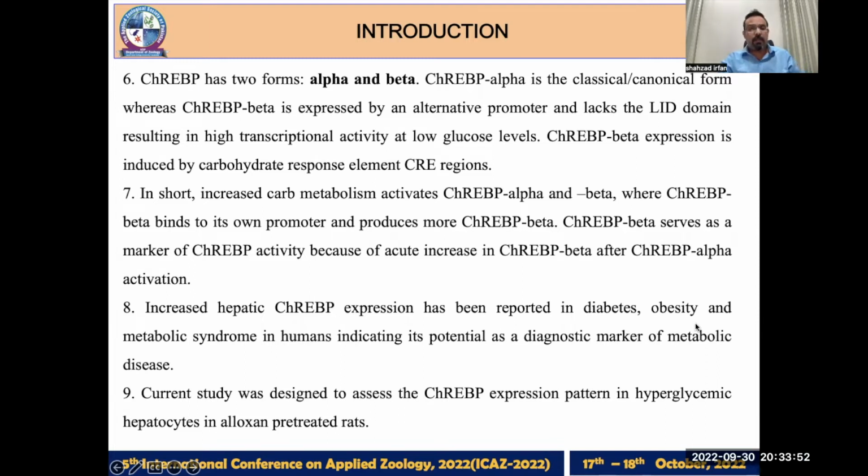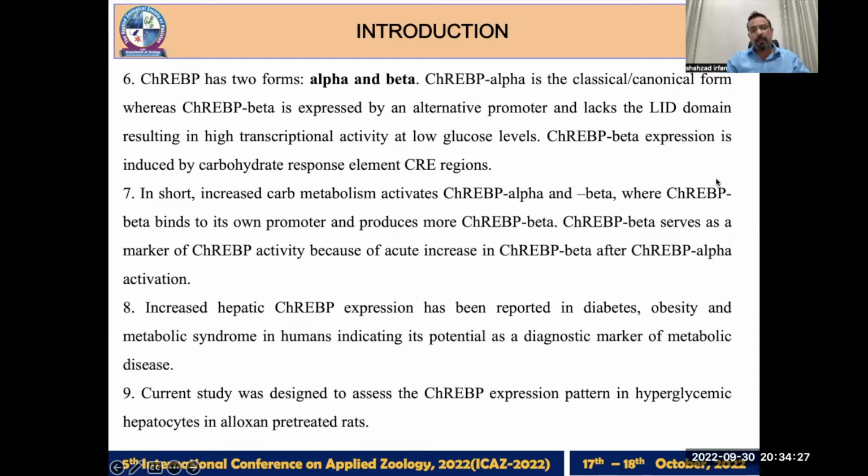So this seems to be a very good marker. Increased hepatic ChREBP expression, which means both alpha and beta isoforms, has been reported in type 1 and type 2 diabetes, obesity, and metabolic syndrome in humans, which indicates its potential as a diagnostic marker of metabolic status or metabolic syndrome.